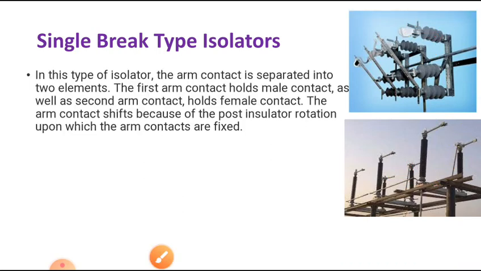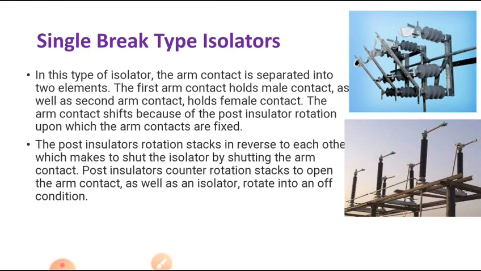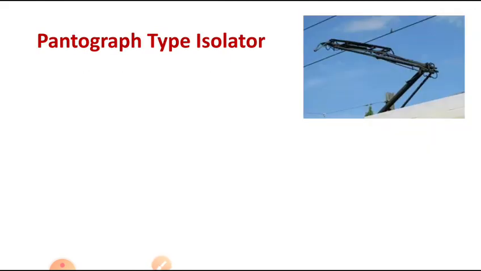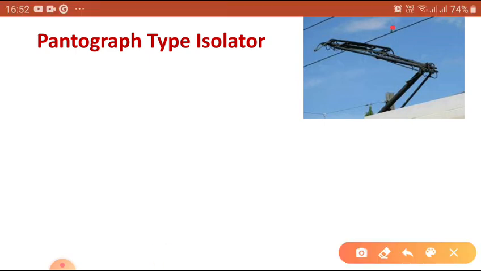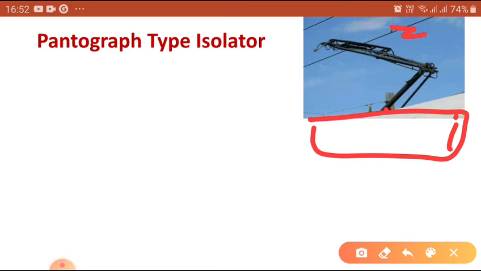Now next coming to the pantograph type, you can see this one. Have you observed the pantograph used above the train engine? You can see the top wire, that line is a 25 kV AC single line. This is the train, over which is the pantograph. The pantograph type isolator permits current switchgear installation and it requires the least space.